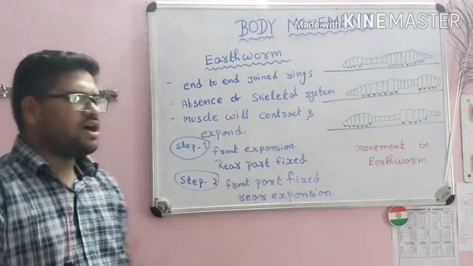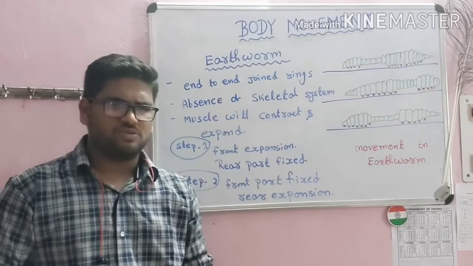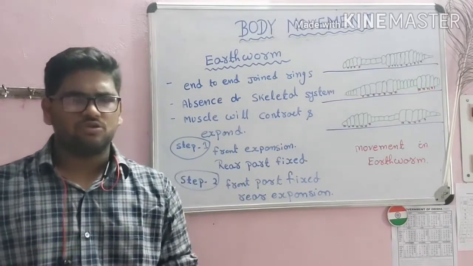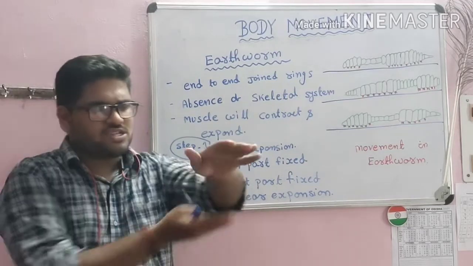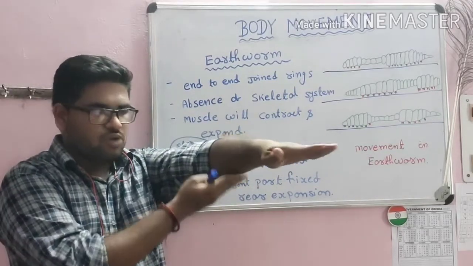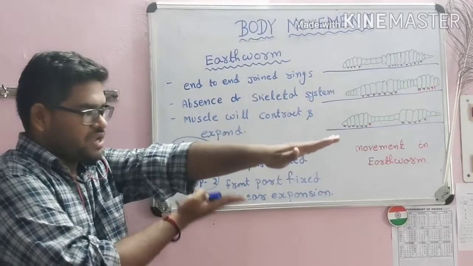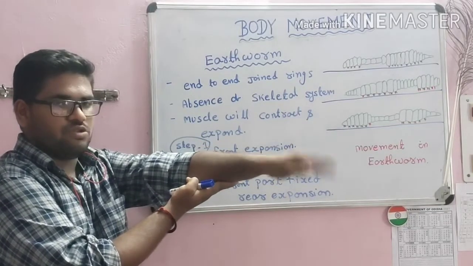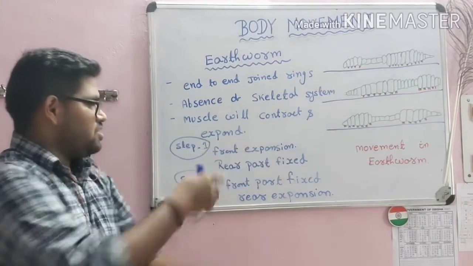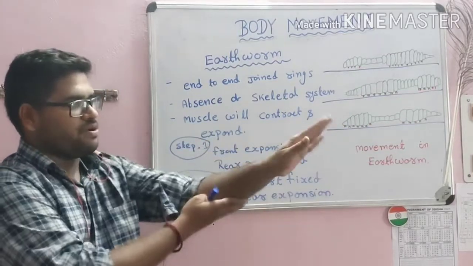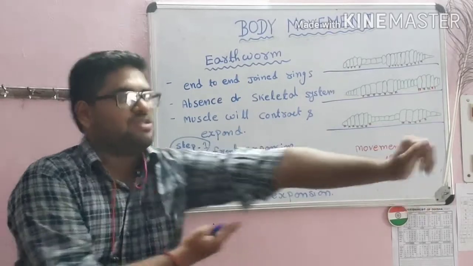So let's see how the earthworm moves in two steps. Number one, first the earthworm will do front part expansion. First, the earthworm will attach its rear part. Suppose this is an earthworm, so this is the rear part. This will attach to the surface, and the front one will not attach. It will expand, but this will attach. Then in the second step, what will happen? The front part will fix, and the rear one will expand.